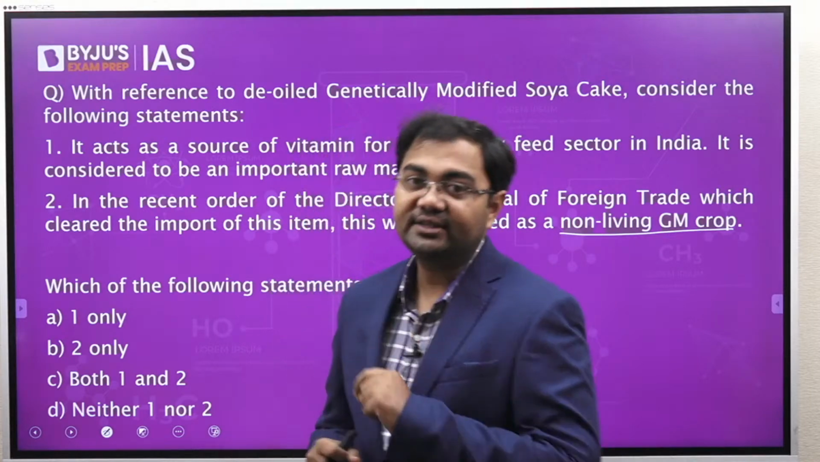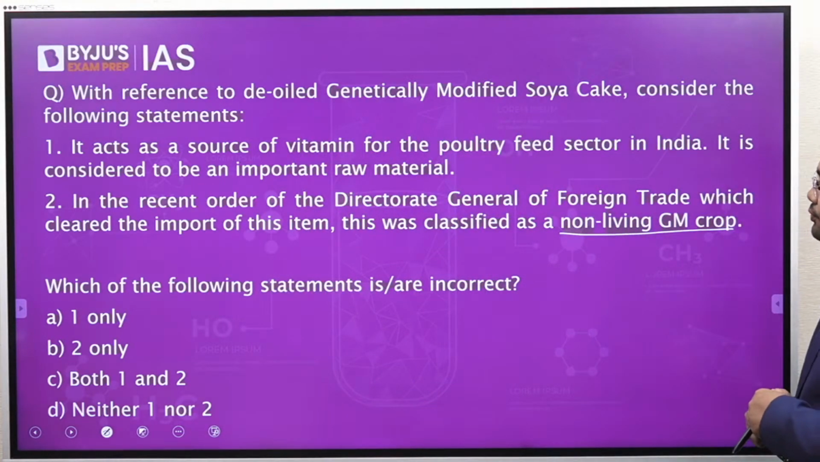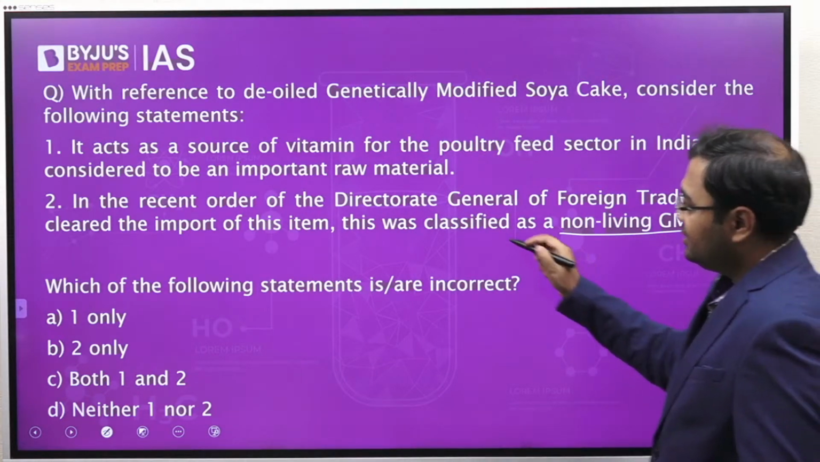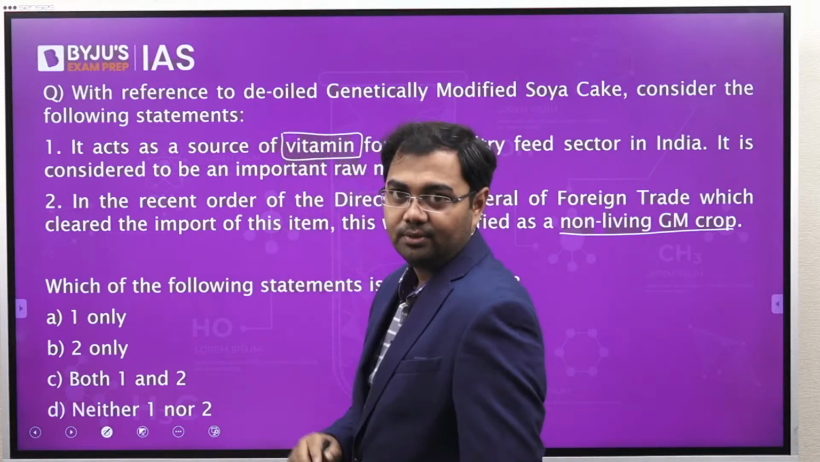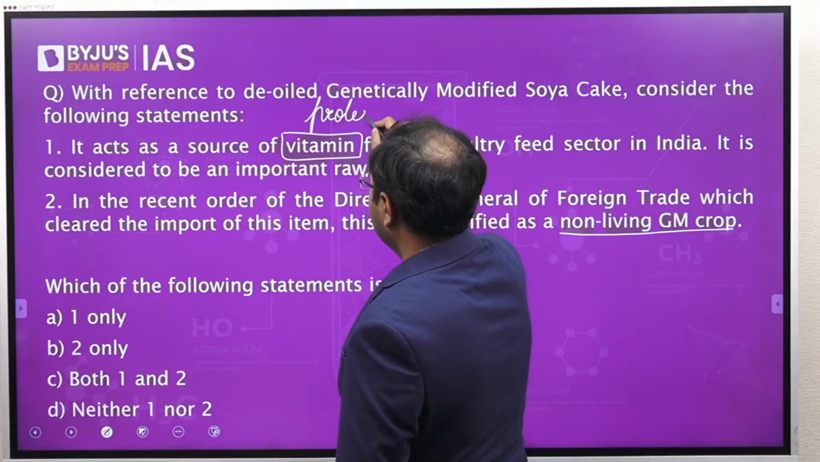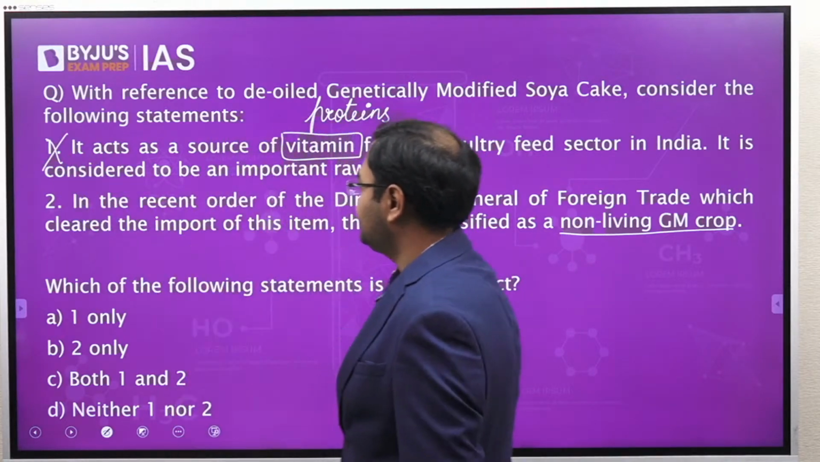Now let's look at the statements that we have. The first statement is, it acts as a source of vitamin for the poultry feed sector in India. Now soya in general is not a source of vitamin. What is it a source of? Proteins. So saying that it is a source of vitamins is not correct. This we can strike off.